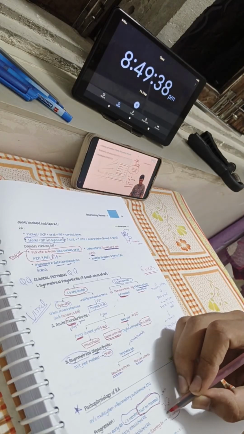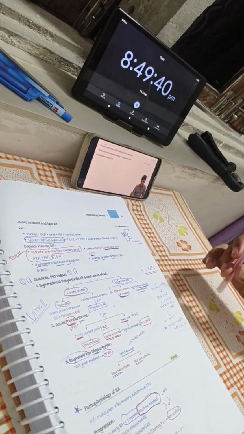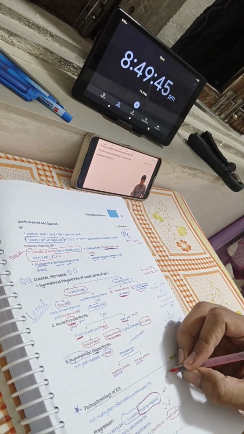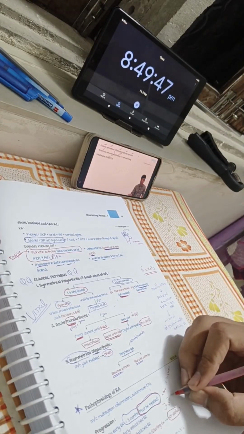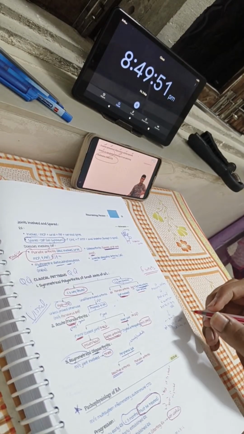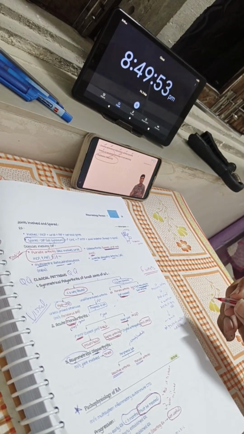Before we start discussing RA, just try to keep things in perspective. Erosive, correct. Symmetrical, correct. Inflammatory, correct. Arthritis, correct. Synovitis, better answer. Erosive versus non-erosive, it is erosive. Deforming versus non-deforming, it is deforming. It is a proliferative synovitis. That's what we call hypertrophic synovitis, with hypertrophy of the synovium, which we call the pannus. And pannus is causing erosion.